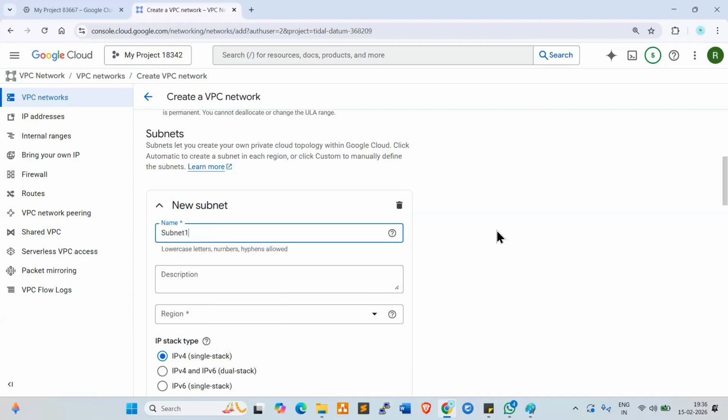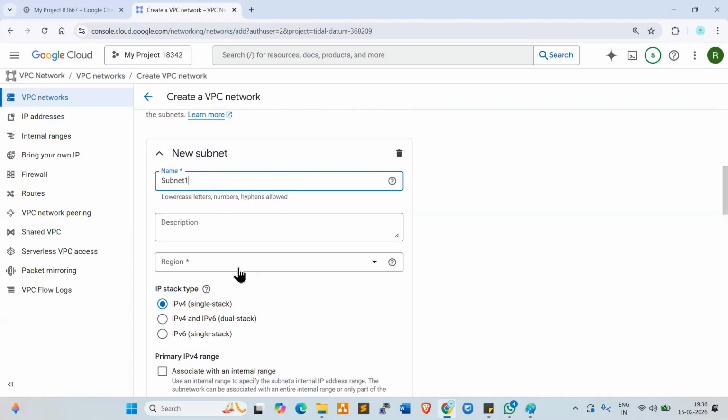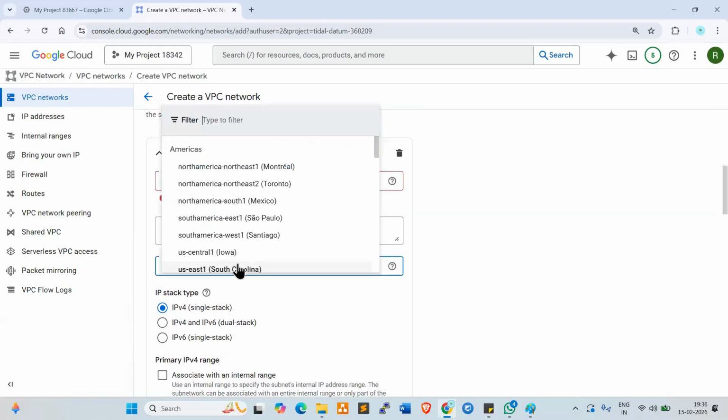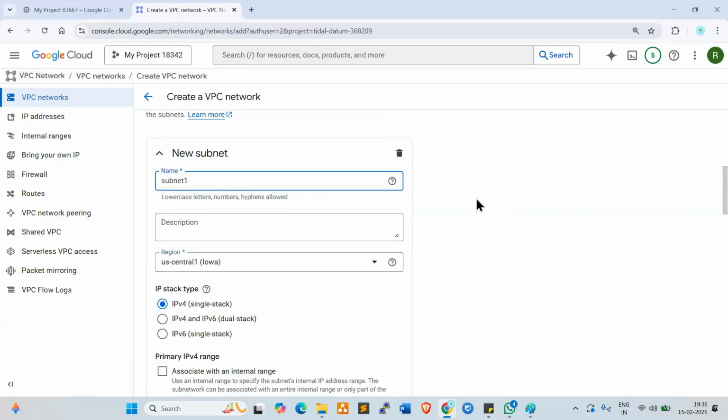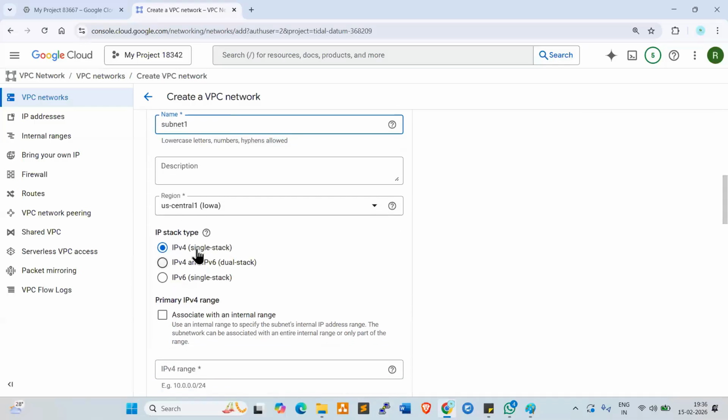Description not required. Now region. Which region do you want to choose? Select here. Region: US Central 1, Iowa. The name should be lowercase and will not take capital letters. Look here, US Central 1, Iowa. IPv4 only we are using, IP version 4, right?